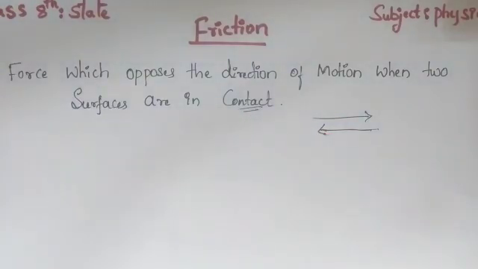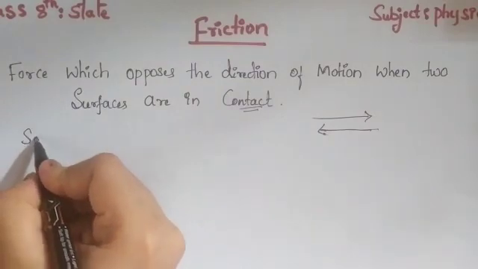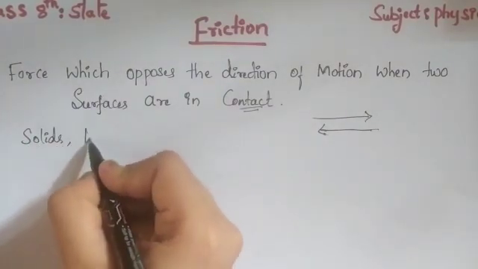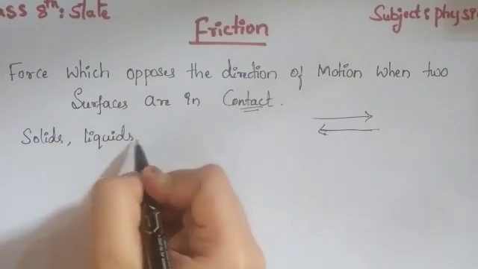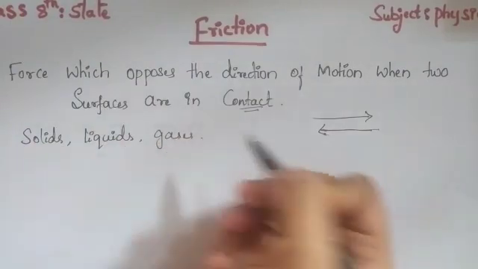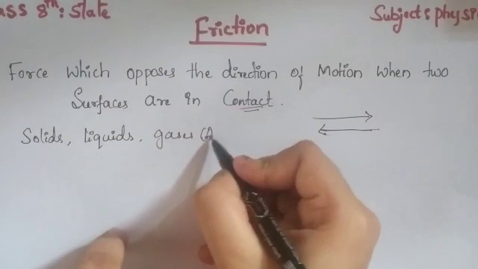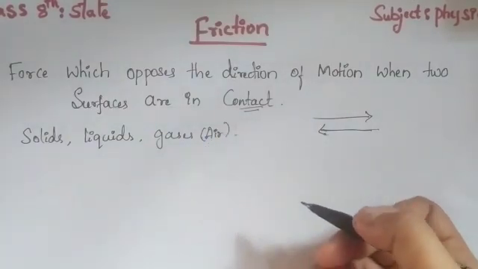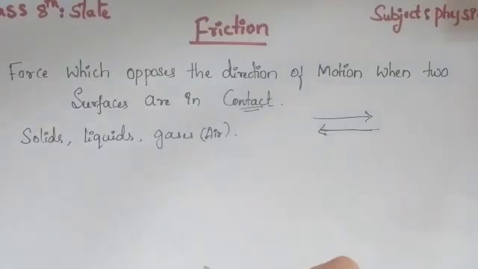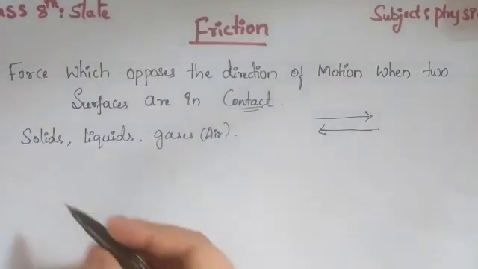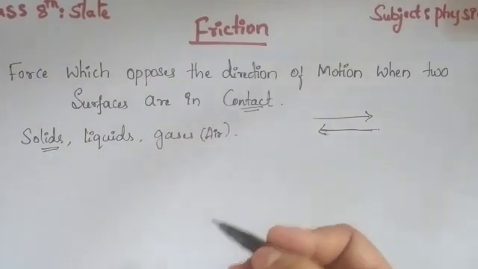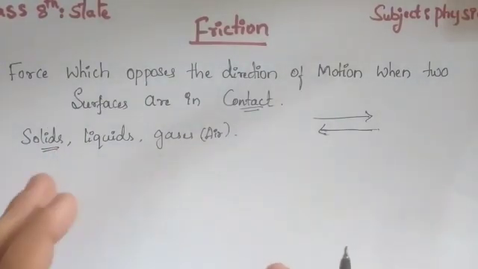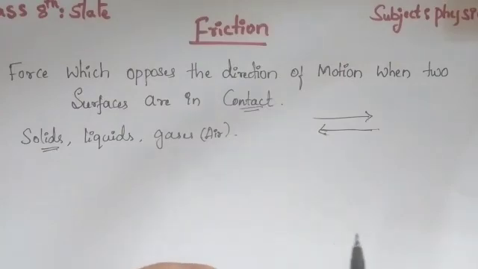Now, friction acts on solids, liquids, and gases as well. Gases you can consider as air. So in solids, liquids, as well as in air, friction will act. In the case of solids, there will be maximum friction. Solids means you can consider any box or any book; those are solid examples for friction.